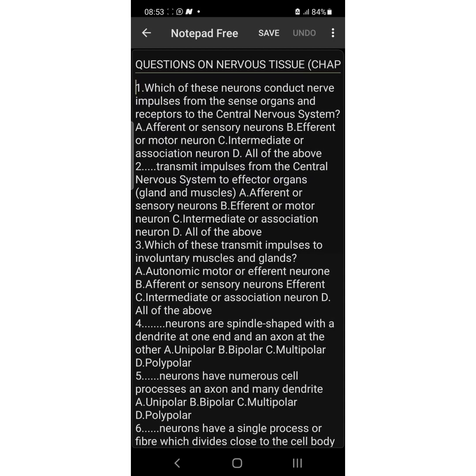Of course, you have the options to be afferent or sensory, efferent or motor, intermediate or associated, D, none of the above. The answer is sensory or afferent neuron. The sensory or afferent neurons are associated with the sense organs, or also called receptors. Okay, take note of that.